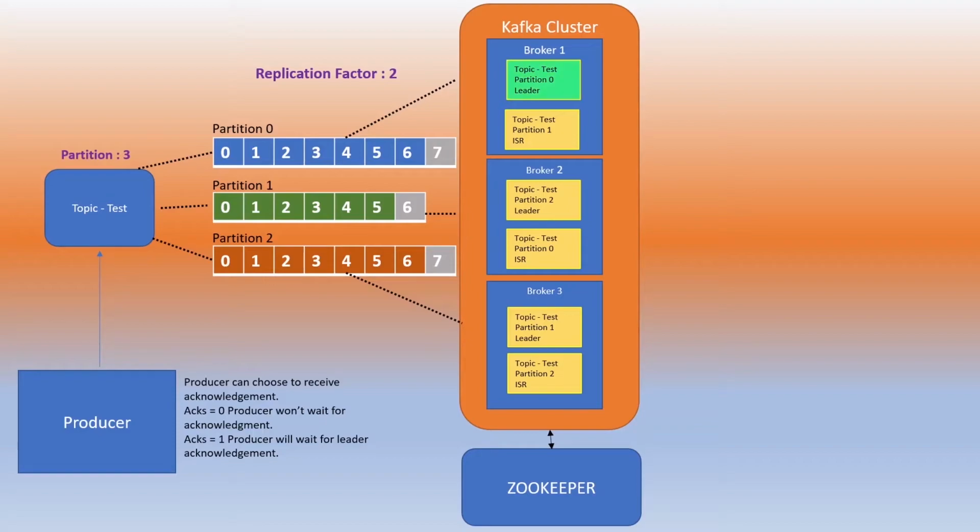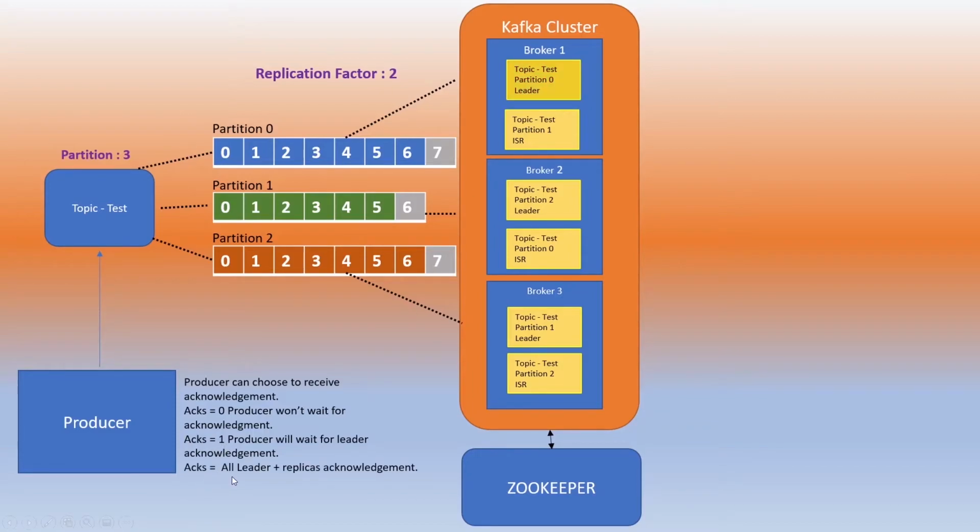So let's take an example over here. Producer publishes the message to the topic. That message goes to partition 0. The leader for partition 0 is broker 1. So the green color over here symbolizes that the leader has received the message and it has given the acknowledgement. That is what acks equal to 1 is.